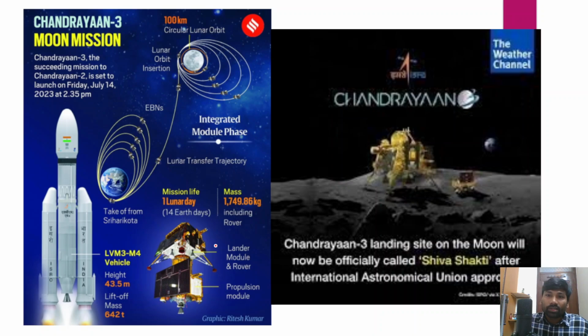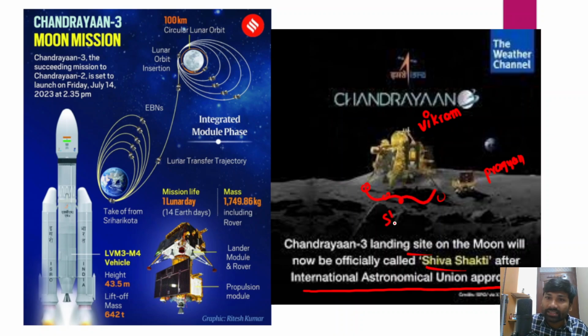However, as we have already discussed, Chandrayaan 3's landing site on the surface of the moon will now be officially called Shiva Shakti Point after the International Astronomical Union approved this. Okay, so this is the Vikram lander, I'm repeating it again, and this is the Pragyan rover, and this point is known as Shiva Shakti Point, right? So this is Shiva Shakti Point.